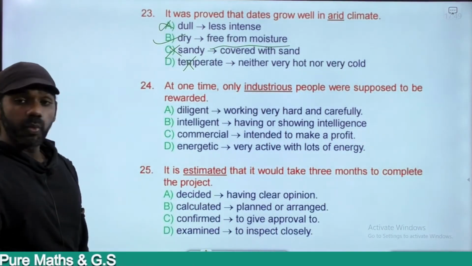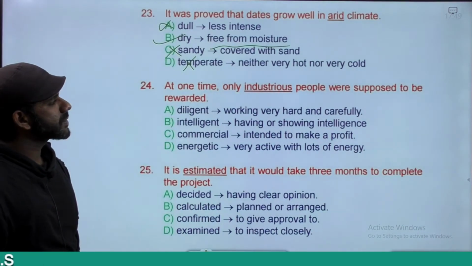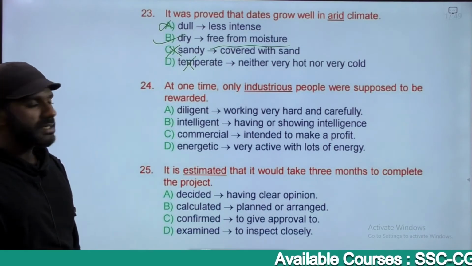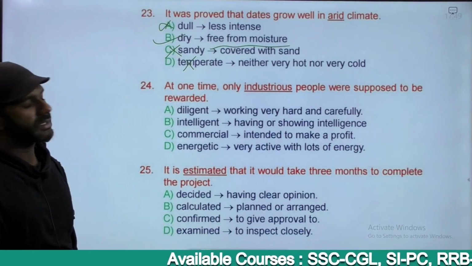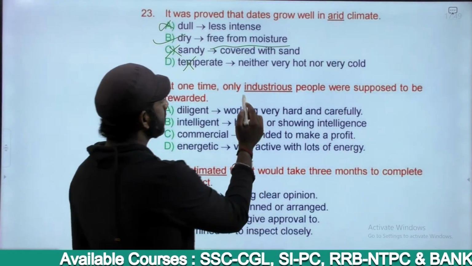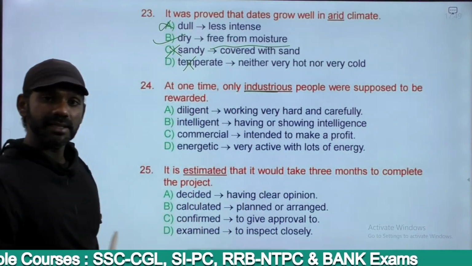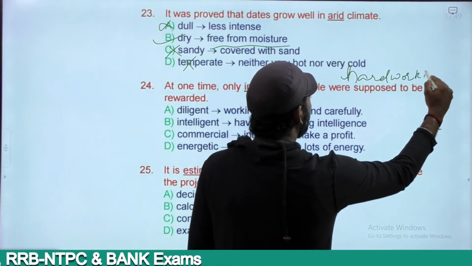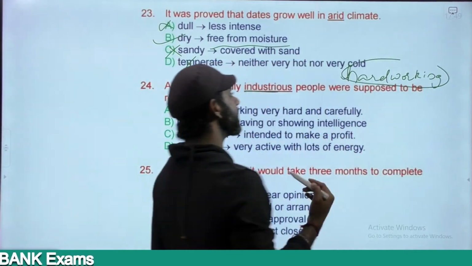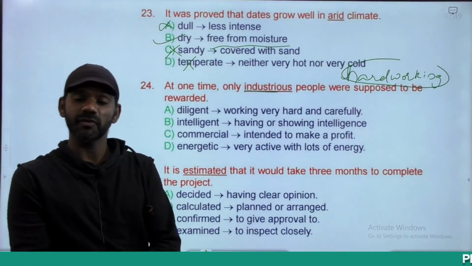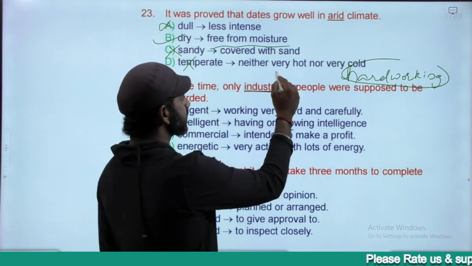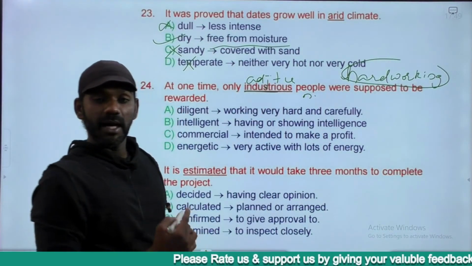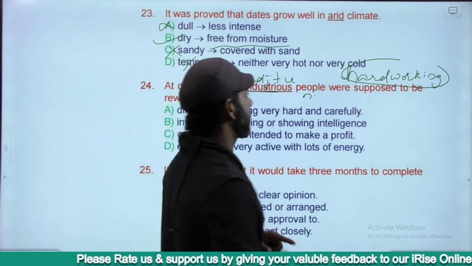The next one. At one time, only industrious people were supposed to be rewarded. The options are diligent, intelligent, commercial, energetic. An industrious person is one who is hardworking. Industrious is of course positive. Hardworking is a positive word. It's an adjective. People is a noun. Industrious is an adjective. Hardworking is also an adjective. I told you this.